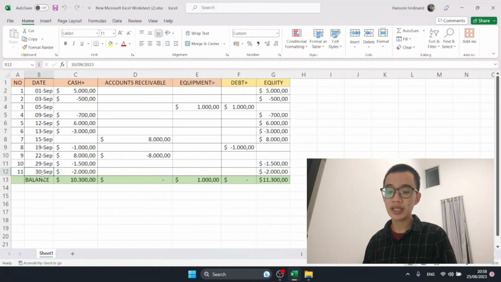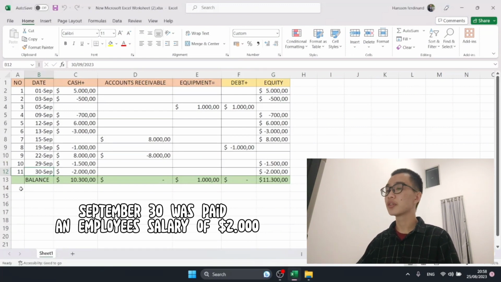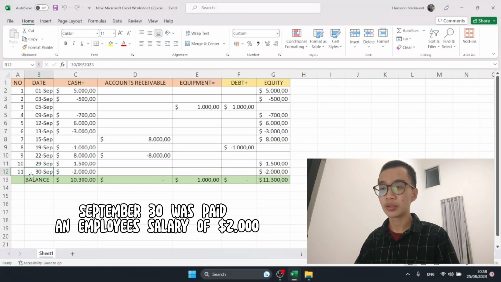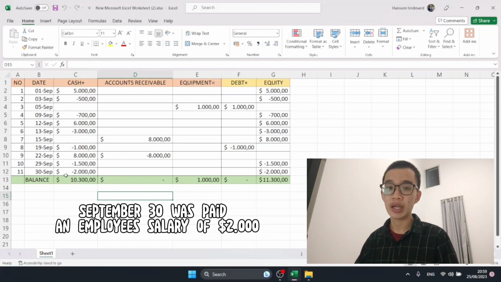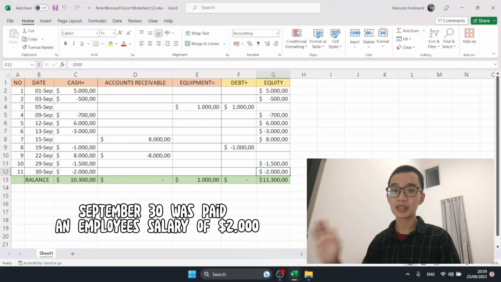And then for the last date, number 11, September 30 was paid an employee salary of $2,000. Oke, jadi untuk tanggal 30 we paid an employee salary of $2,000. Okay, we paid, okay, and then that means we paid it with cash for $2,000. So our cash is decreased $2,000, and then our equity is decreased by $2,000.